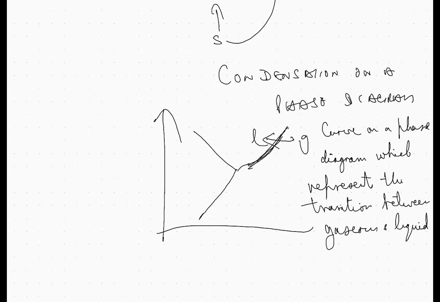Condensation on a phase diagram is the curve between the gaseous and liquid states, where the transition happens.